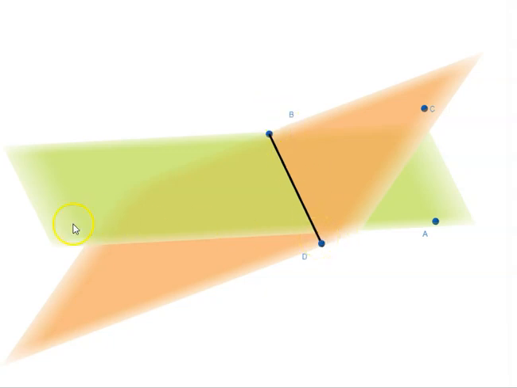Now to prove that it is a straight line, let's assume the opposite. Let us say BD is not a straight line. So let's remove this for the moment.